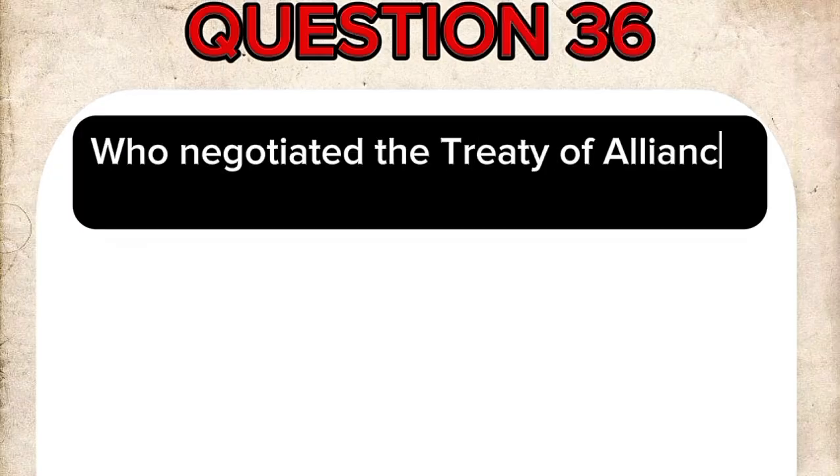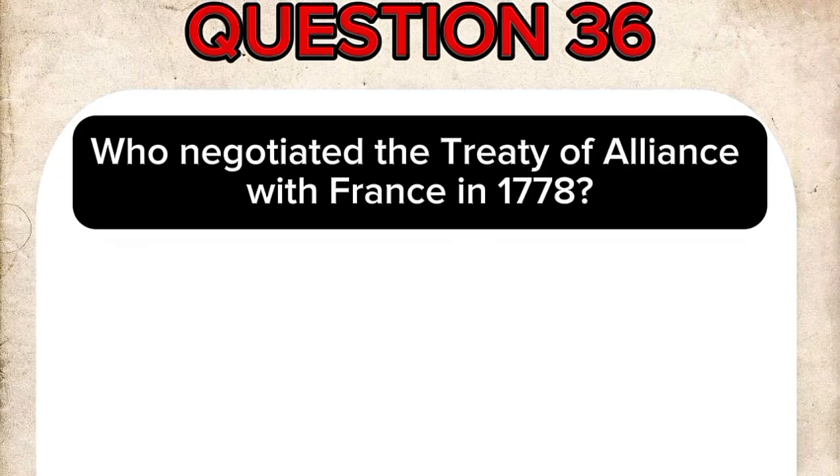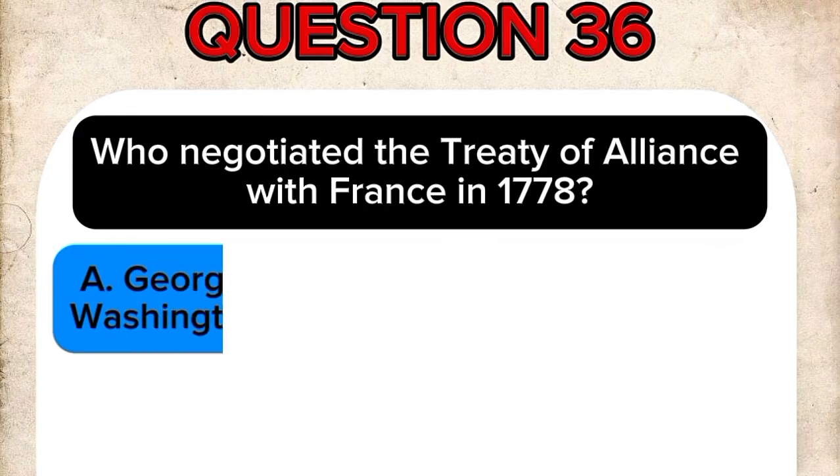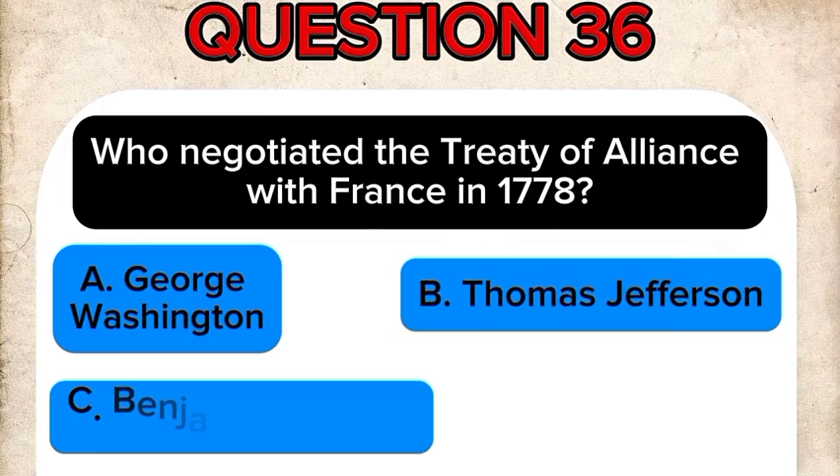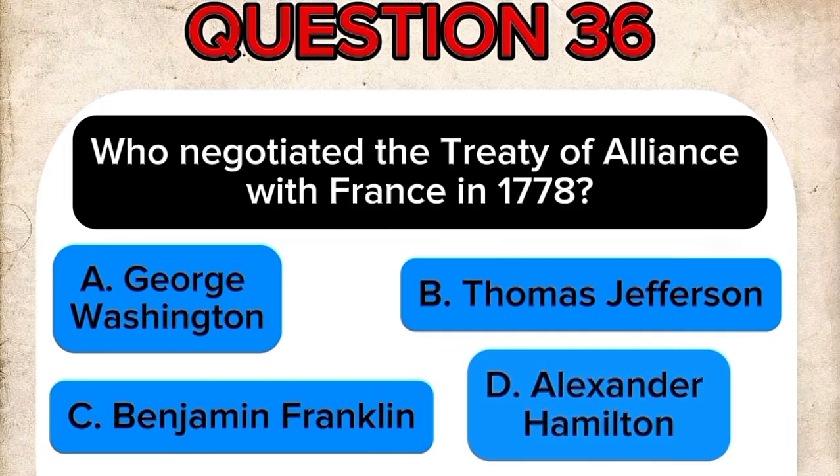Question 36. Who negotiated the Treaty of Alliance with France in 1778? A. George Washington. B. Thomas Jefferson. C. Benjamin Franklin. D. Alexander Hamilton.